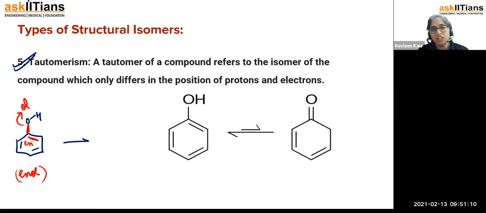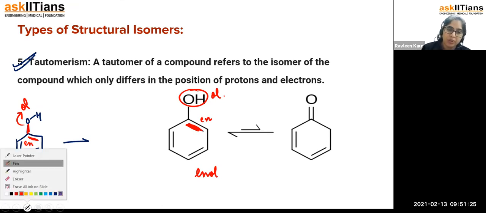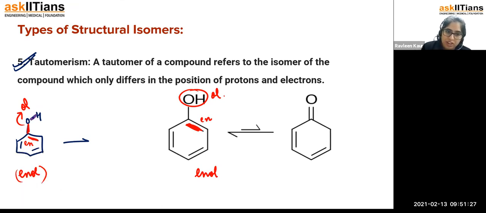You understand? Enol: "en" means double bond and "ol" means OH, the alcohol. So this is called the enol system. Clear? Now in the case of the enol system, let's have a look at how you convert it into the other form. This OH bond is going to come here.